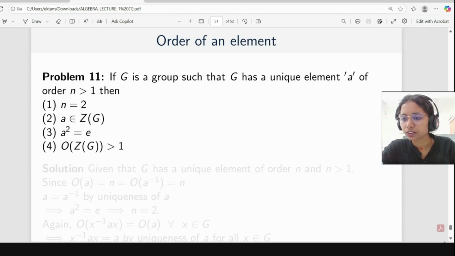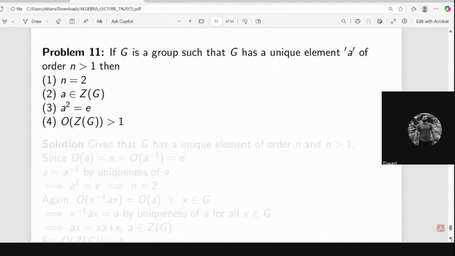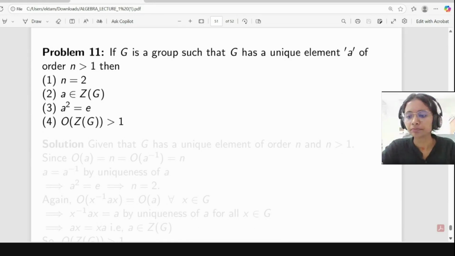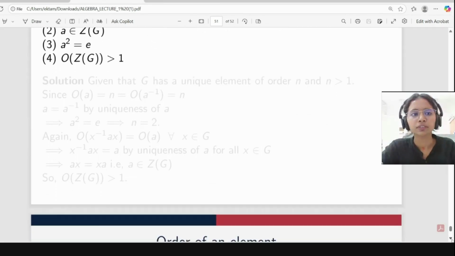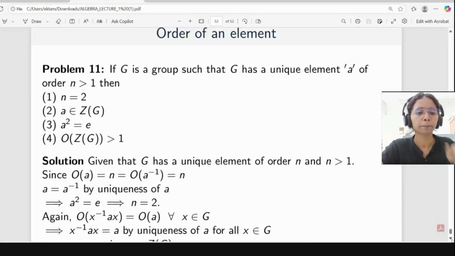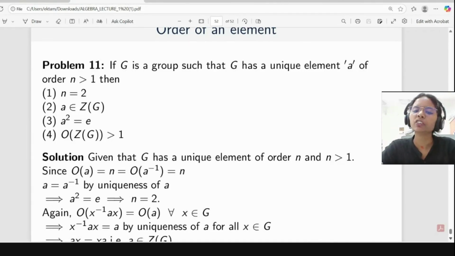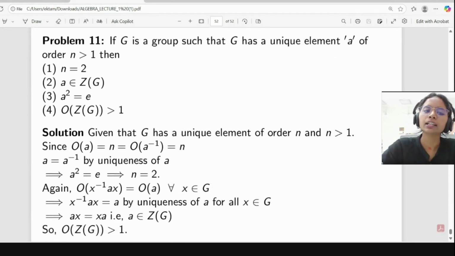Okay, so we will see the solution. 2 and 4, ma'am. Okay, 2 and 4. Given that G has a unique element of order n, here n is any fixed number. So the order of A is equal to n, so it will be equal to the order of A inverse, which is n. But by uniqueness, A should be equal to A inverse, so A square will be equal to E. Is it fine? So from here we can claim n will be equal to 2. So option number 1 is correct.